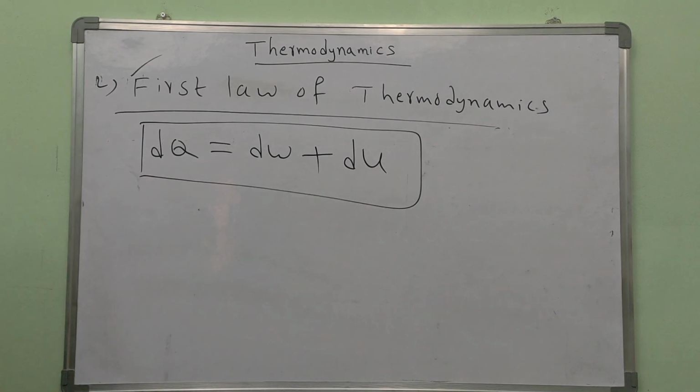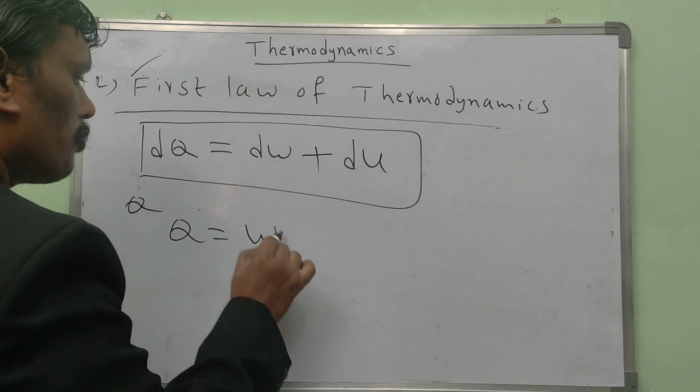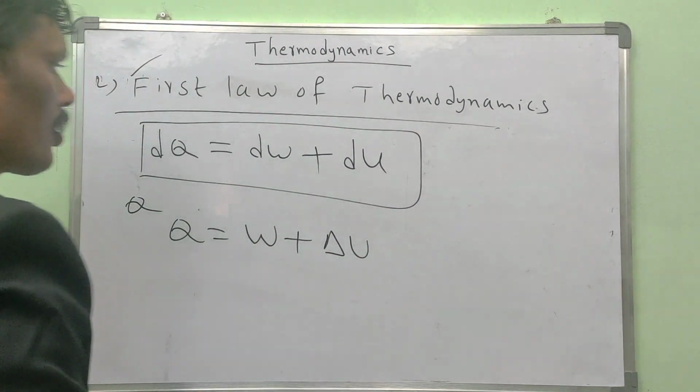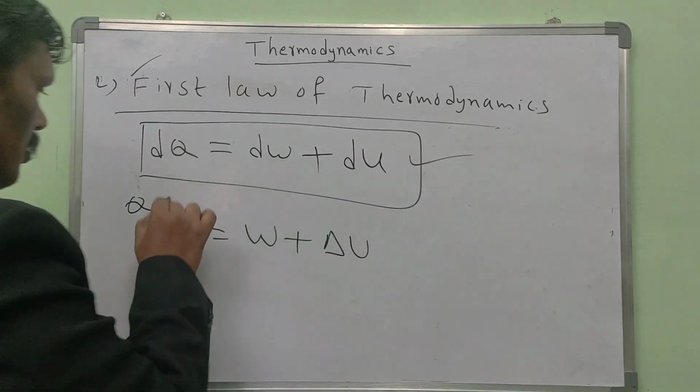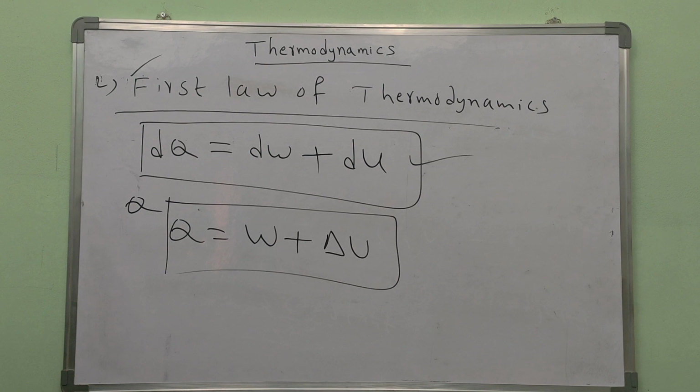This is the first law of thermodynamics. Mathematically we write Q is equal to W plus delta U. This is the differential form, and this is the normal form. We write it in two different forms.